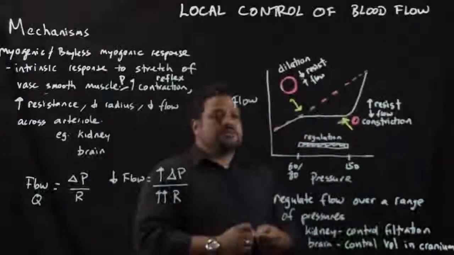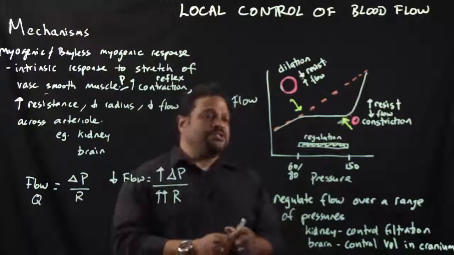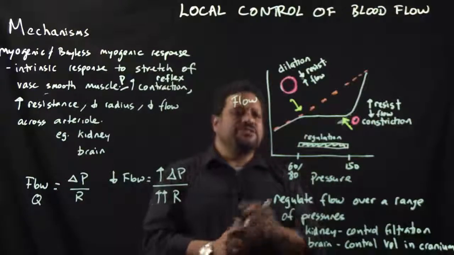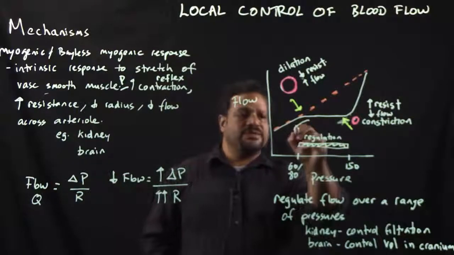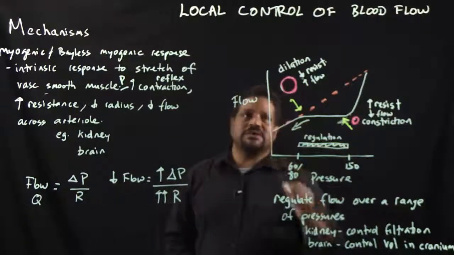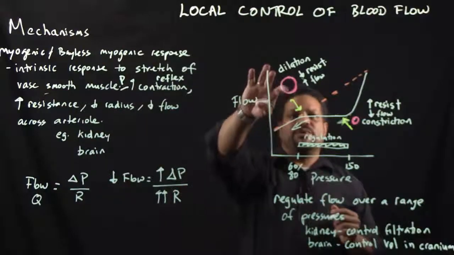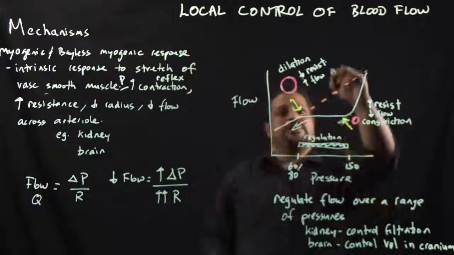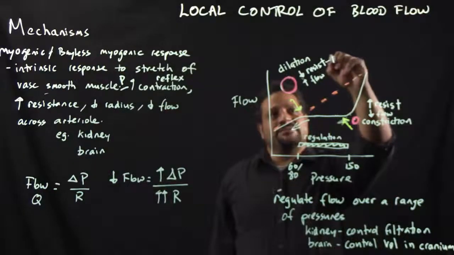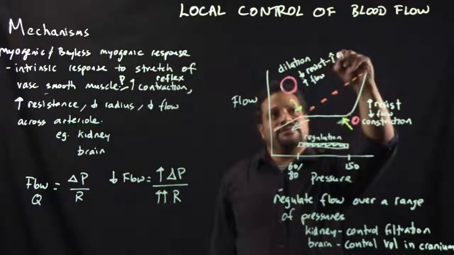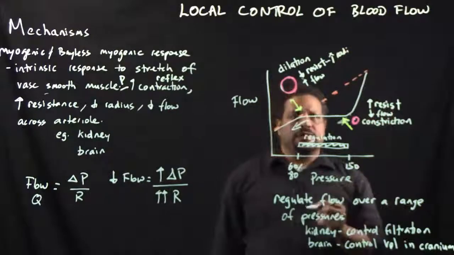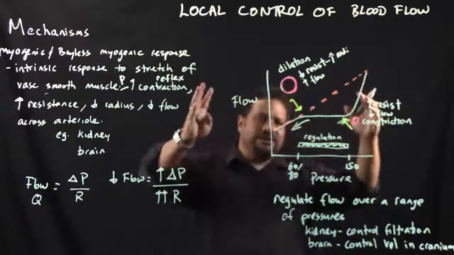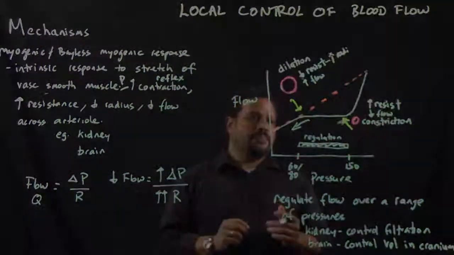As the blood pressure drops too much, if we go in this direction and the pressure drops, we're going to have dilation. We're going to decrease the resistance by increasing the radius, and we're going to increase the flow. So basically more blood can flow into that organ.